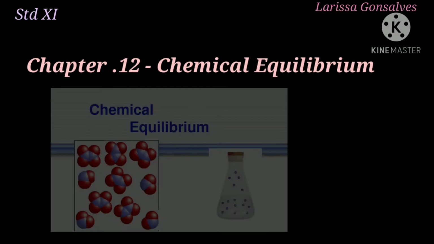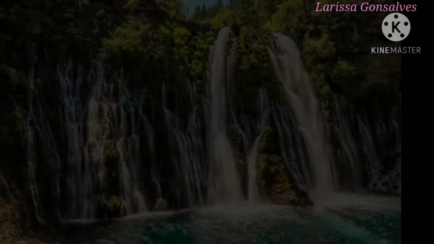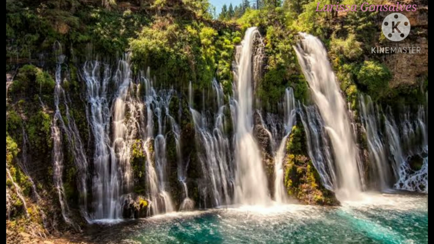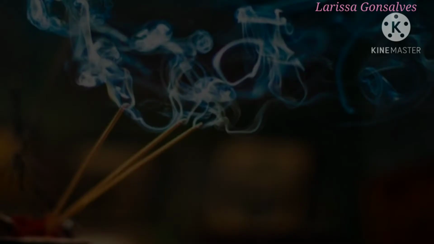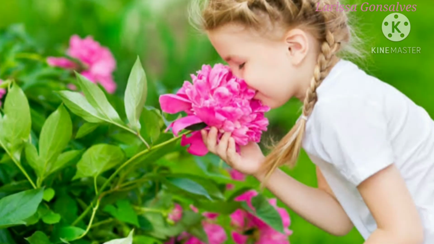We are starting with the 12th chapter, that is chemical equilibrium. I would like to give you some examples and you will have to identify what type of changes they are. The first example is natural waterfall. Second example is spreading of smoke from burning incense stick. The third example is diffusion of fragrance from flowers.